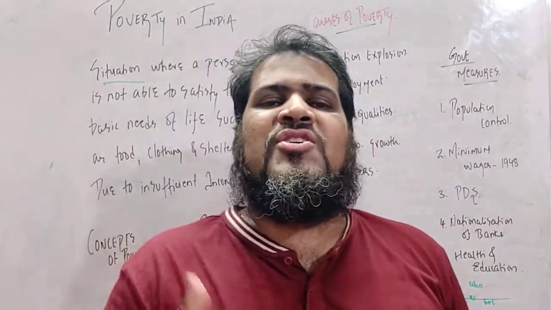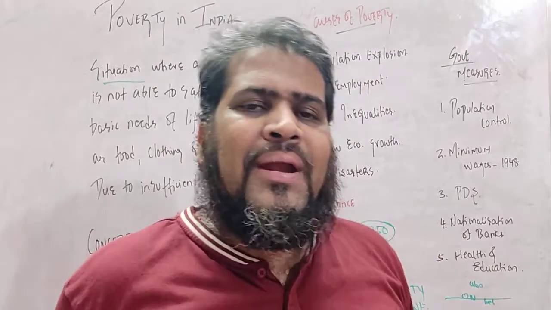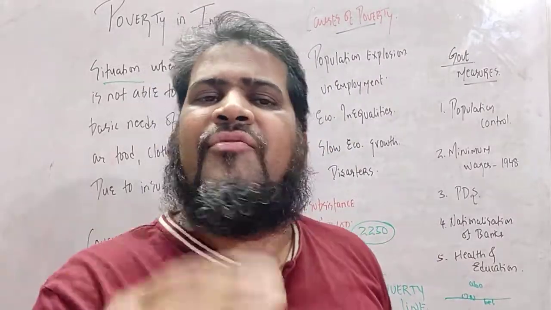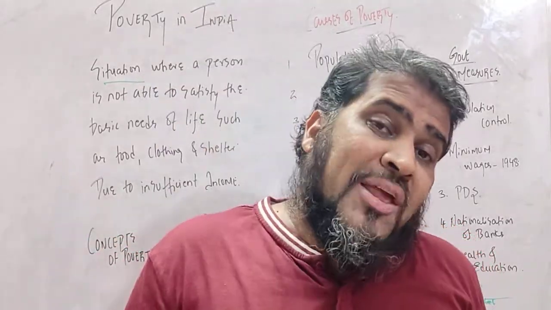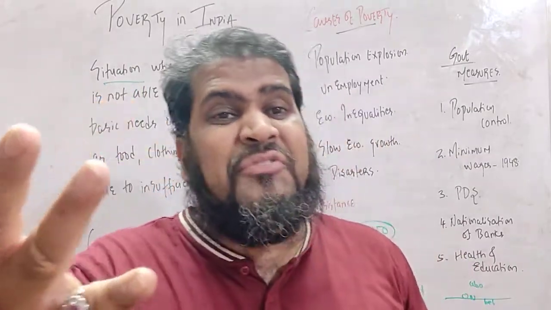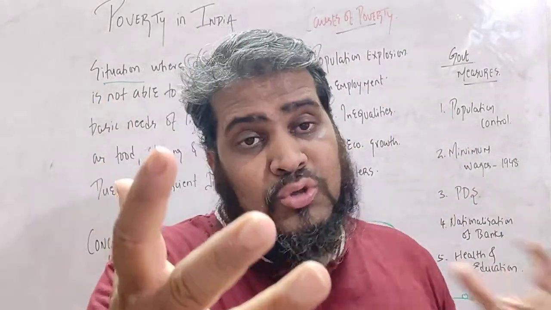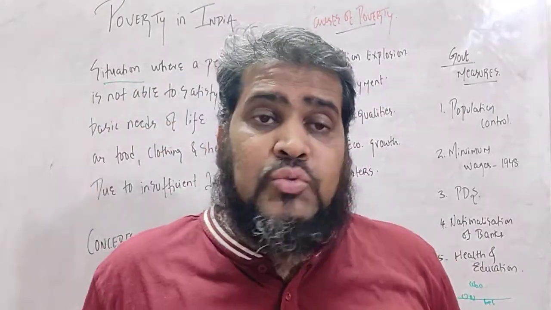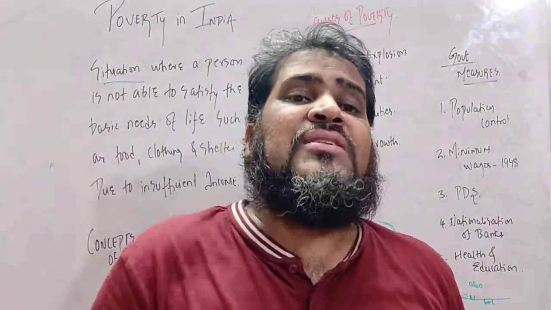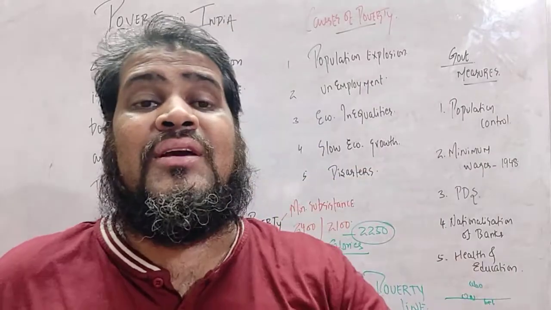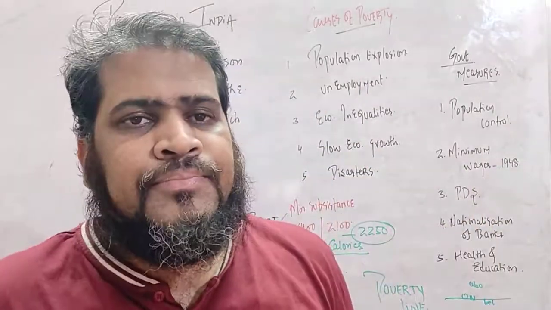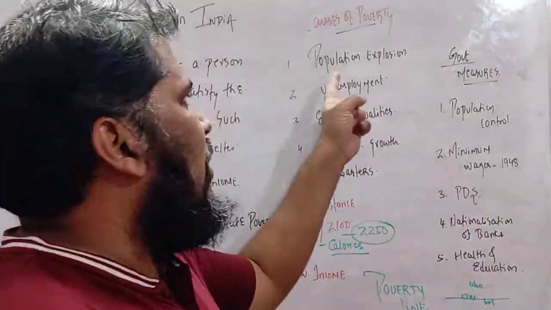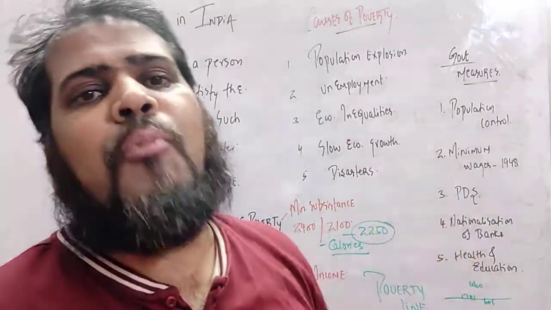Indian population was growing rapidly from the year 1951. And if the population is increasing, there are no sufficient resources to satisfy their food. Because the population is increasing, but the food supply is not increasing in the same percentage. So population explosion is one cause of poverty.